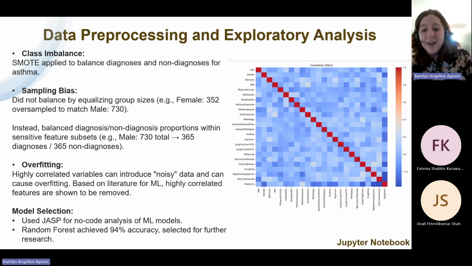We used Jeffrey's Amazing Statistics Program, JASP, for further exploratory analysis of potential models to use on our dataset. The software has a useful feature for different machine learning classification algorithms with no code needed. This allowed easy analysis of the models. Four models were reviewed: decision tree, k-nearest neighbors, random forest, and naive Bayes. Random forest yielded the highest accuracy of around 94%, among other evaluation metrics. We decided to research more on this algorithm and find out the implications and usefulness to our data set.